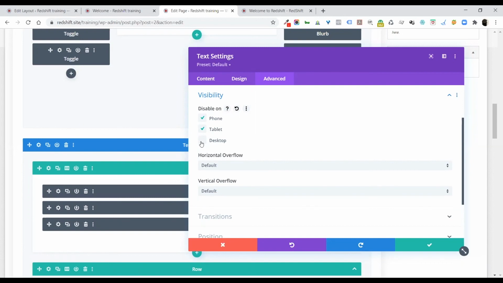But that's how you can swap modules. I would create the image module and then duplicate it. On one of them, I say disable on phone and tablet, and the other one, I disable on desktop, and then change the image accordingly. But that's how you can show and hide different images in the same place, right?